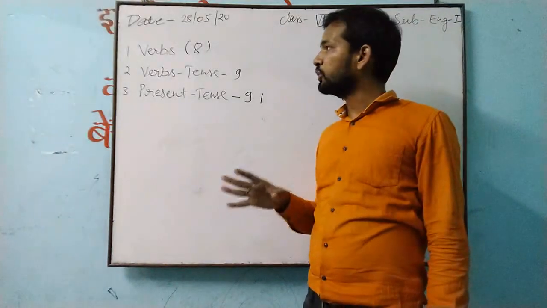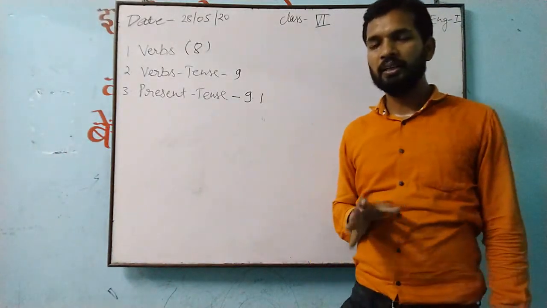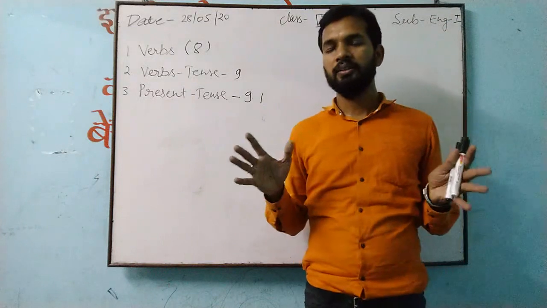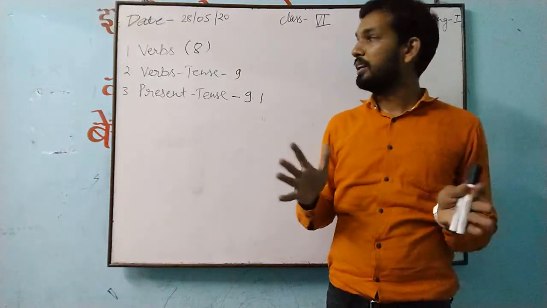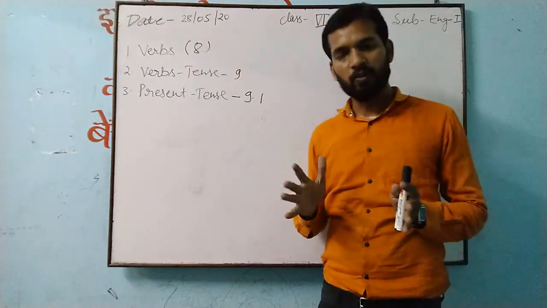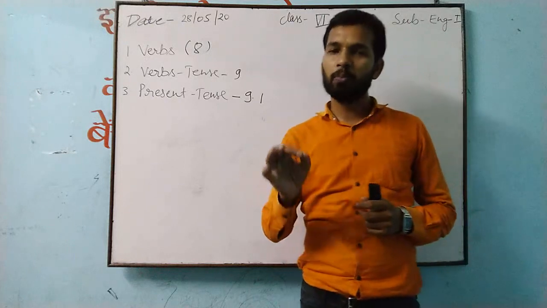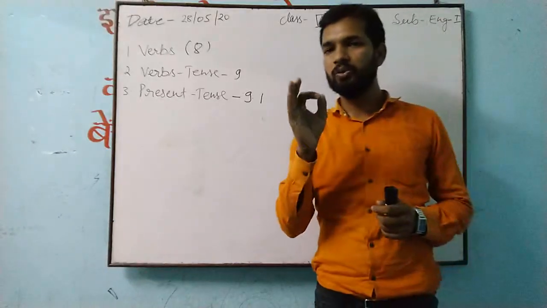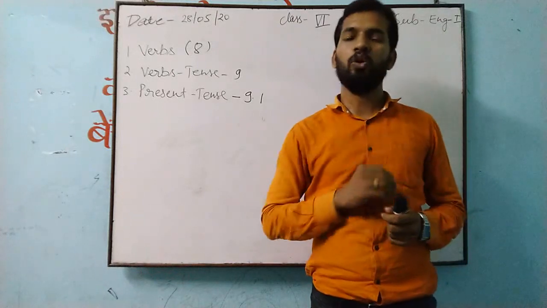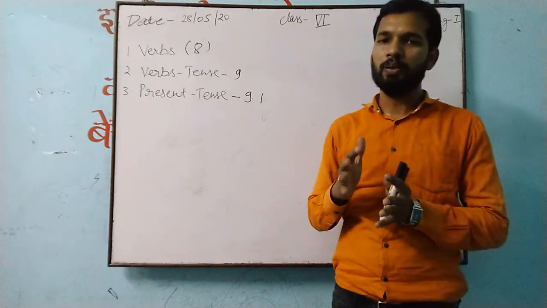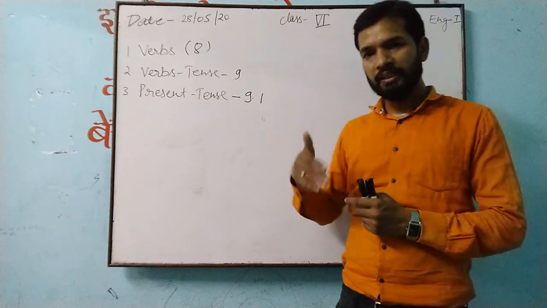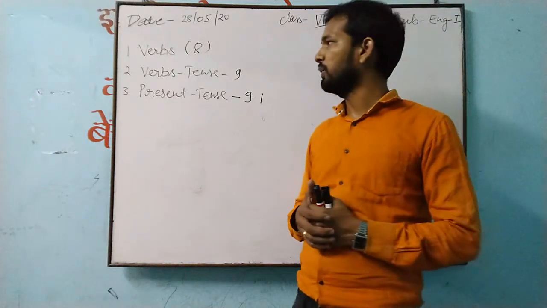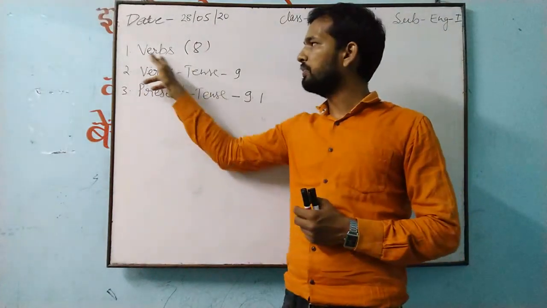Don't think about how three lessons can be completed in one session. Whatever points I am telling you, understand clearly and try to grasp all of them. If any points remain, I will tell you as a revision in the next session also. So first of all, we will complete verbs.